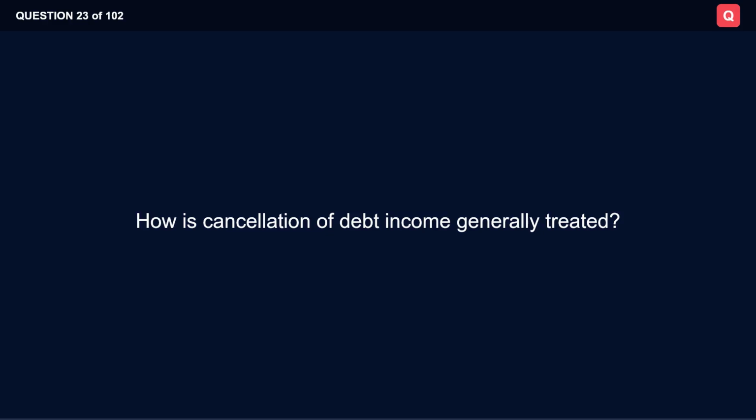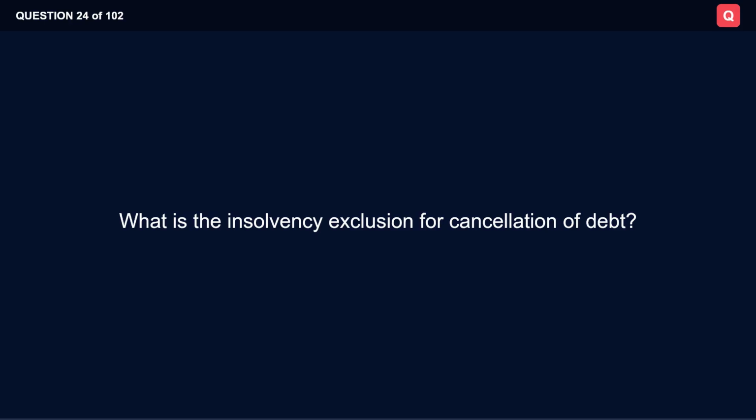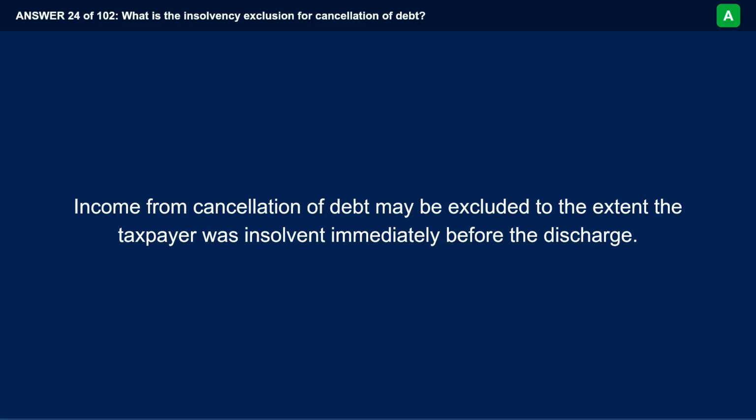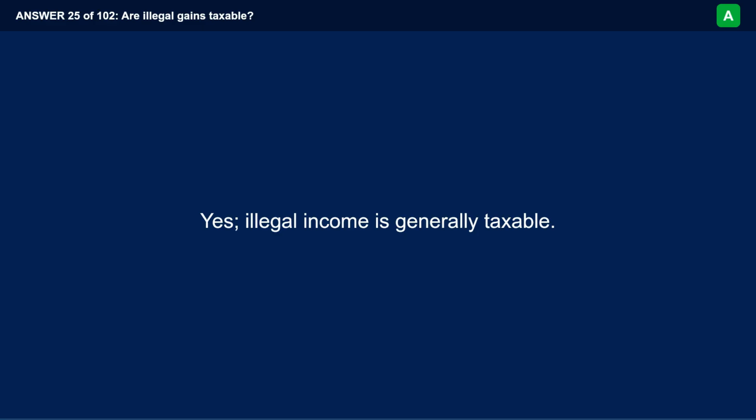How is cancellation of debt income generally treated? Discharge of indebtedness generally creates taxable income unless an exclusion such as bankruptcy or insolvency applies. What is the insolvency exclusion for cancellation of debt? Income from cancellation of debt may be excluded to the extent the taxpayer was insolvent immediately before the discharge. Are illegal gains taxable? Yes, illegal income is generally taxable.